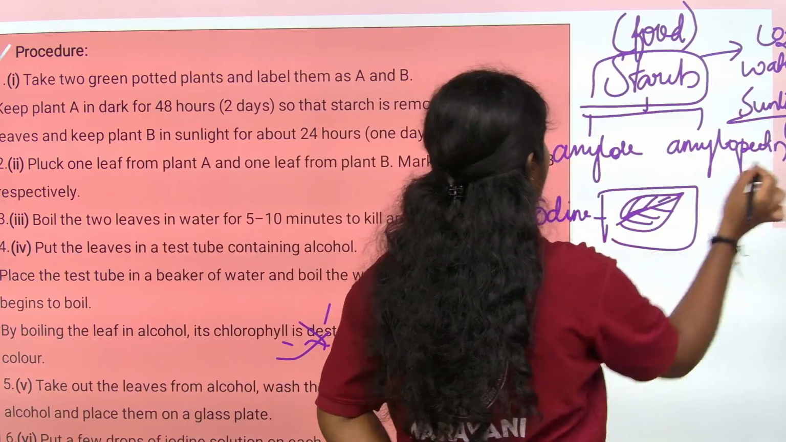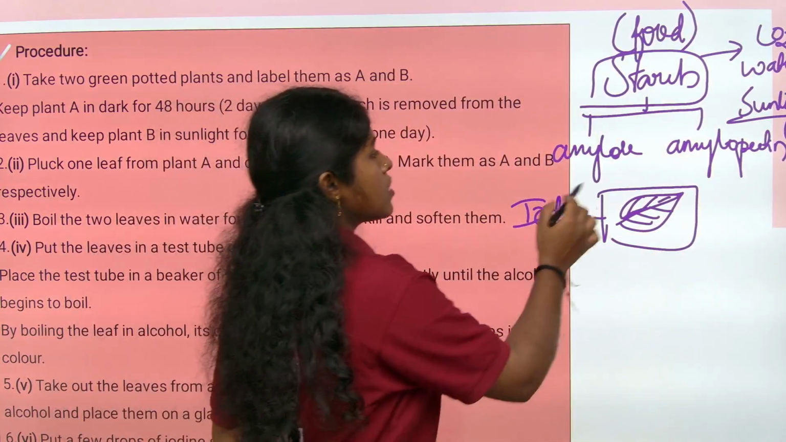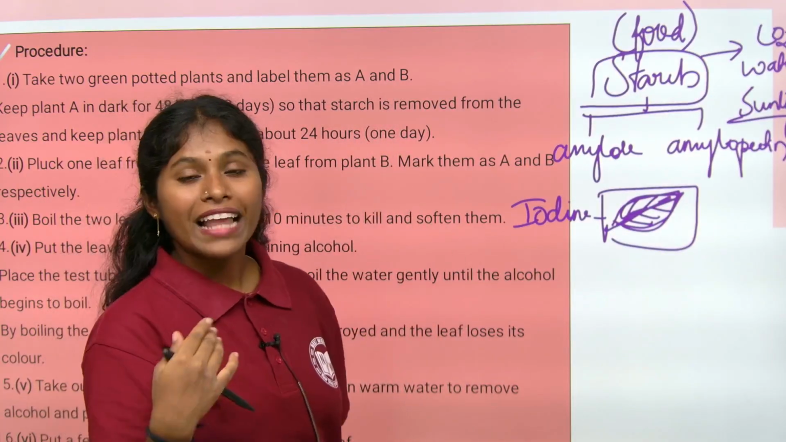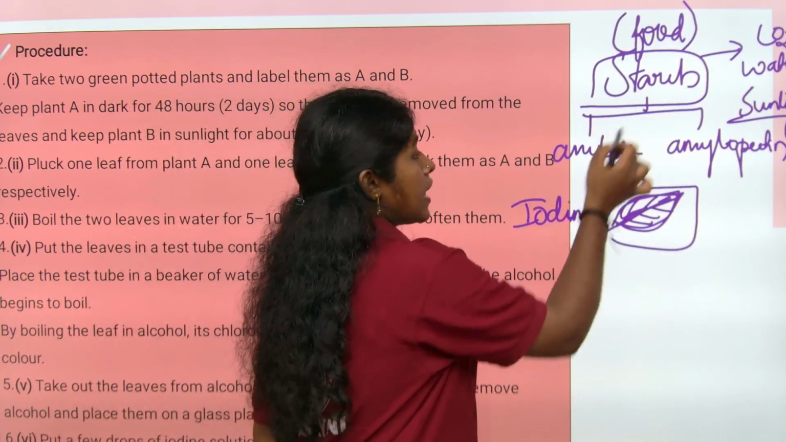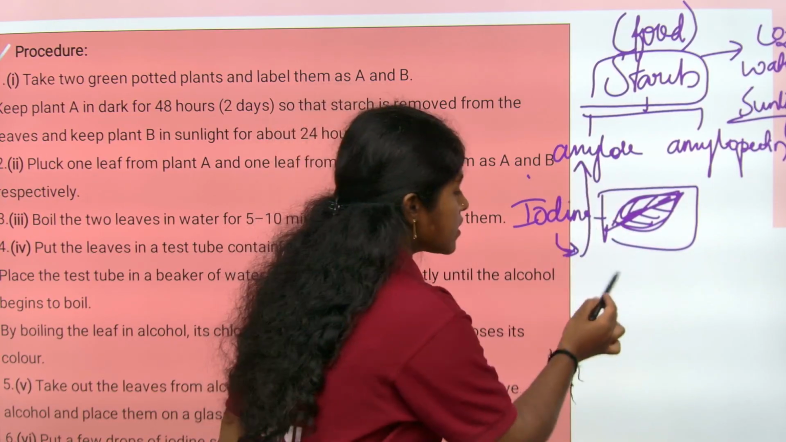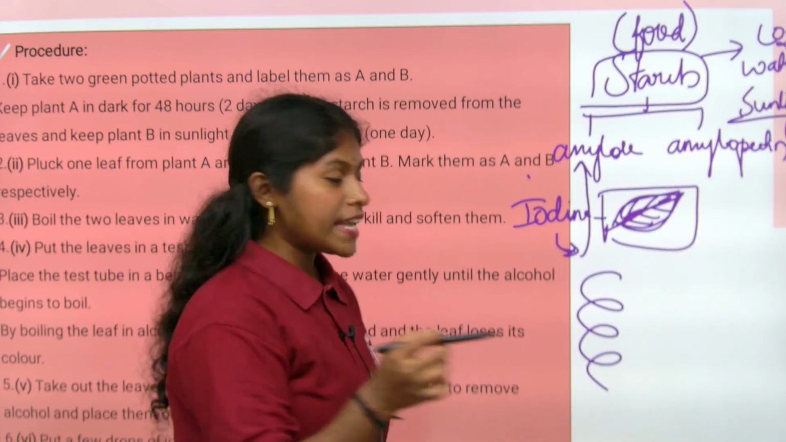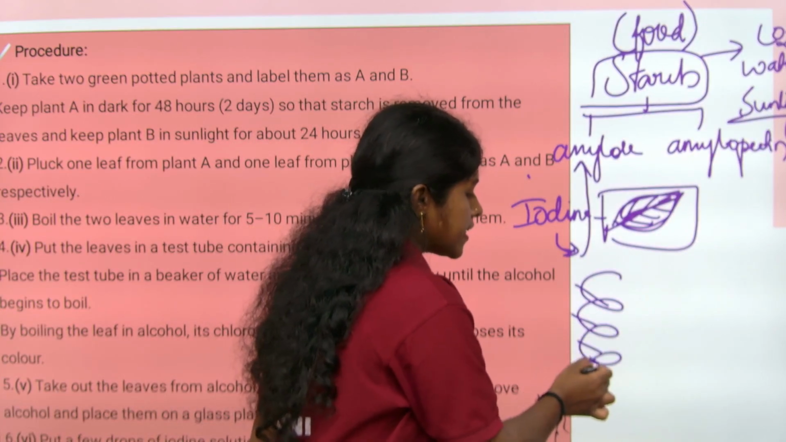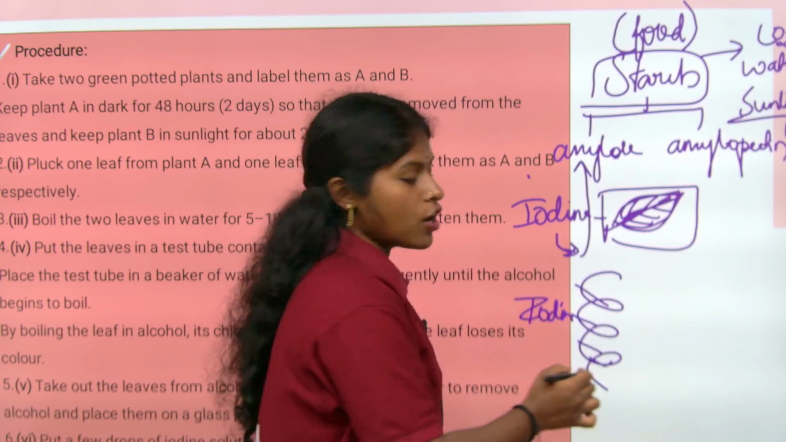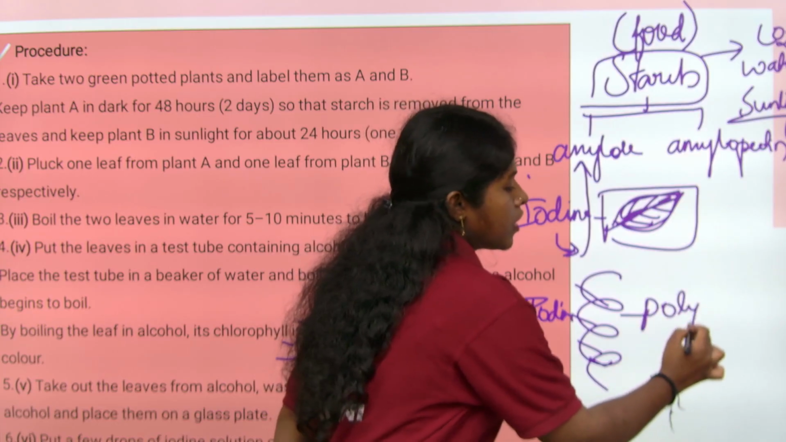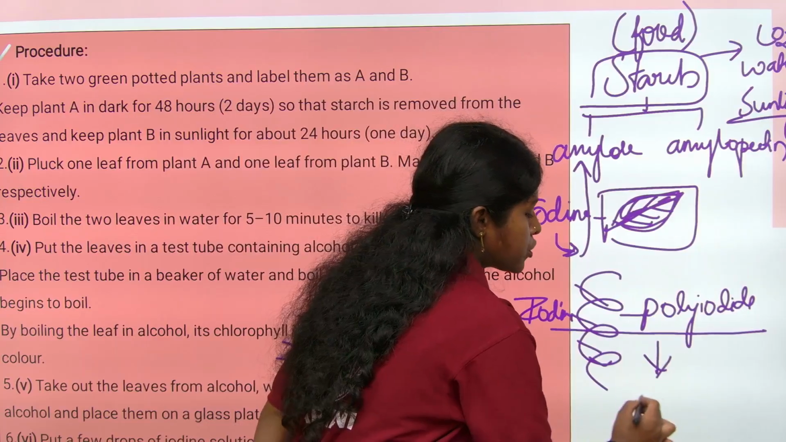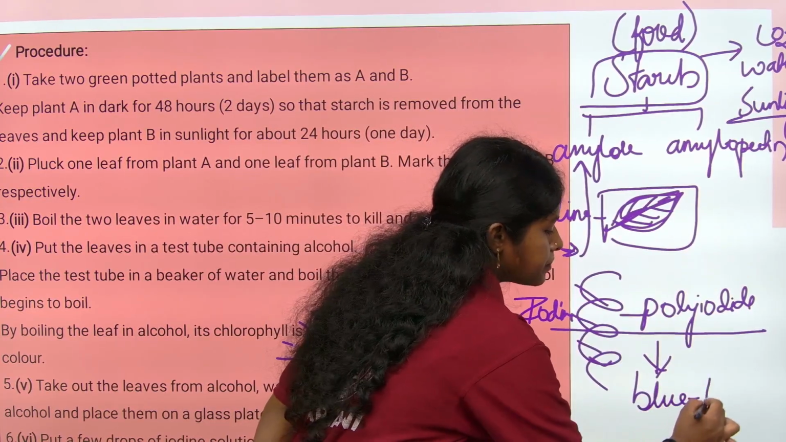When we add the iodine solution to these leaves, what will happen, children? The iodine solution reacts with the amylose. Amylose has a helical structure. The iodine settles in its helical structure and forms polyiodide. For that reason the color changes to blue black.